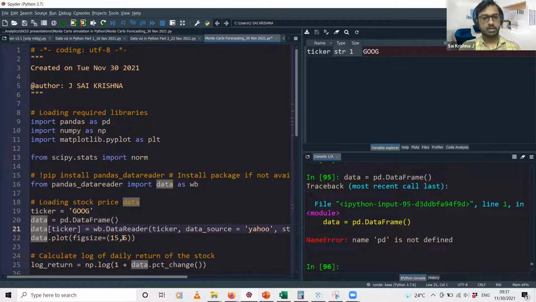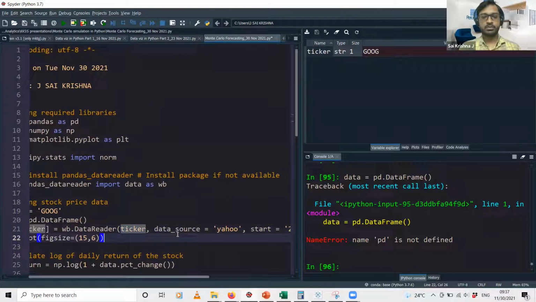And from where I'm downloading this data, you see I'm using this function that we have just imported. In this there is a function called data reader, and in this function we specify the parameters: which stock's data to download, that is Google, specified by the ticker parameter, and then the data source, which is basically Yahoo. Yahoo Stocks gives you the prices of stocks of different companies.